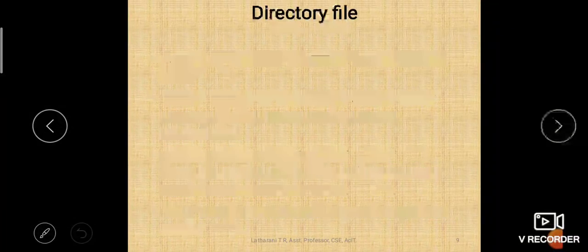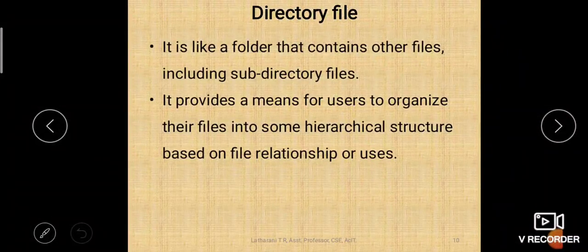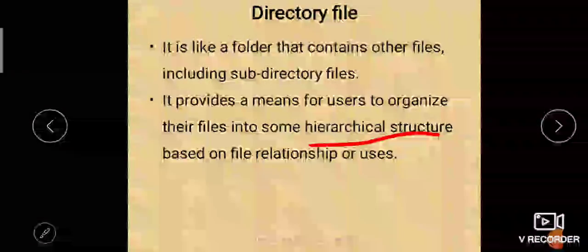Okay, then coming to the directory file, a directory is a collection of files and subdirectories, right? It is nothing but your folder in the Windows operating system. So here Unix provides a means for users to organize their files in a hierarchical structure.